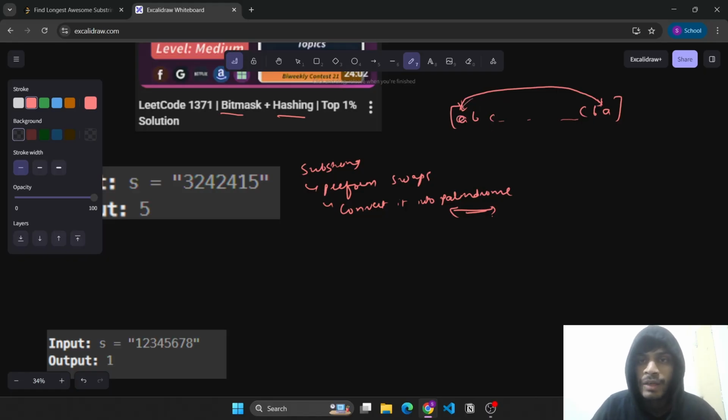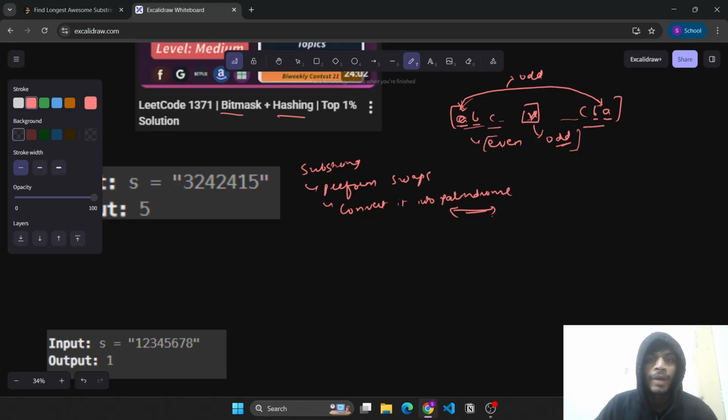Each character will exist in a pair, so the occurrence will be even only, except if the length is odd, then we'll have a center element, suppose x. Only this element should have an odd occurrence, and all other elements should have even occurrences, right? This is the meaning of a palindrome.